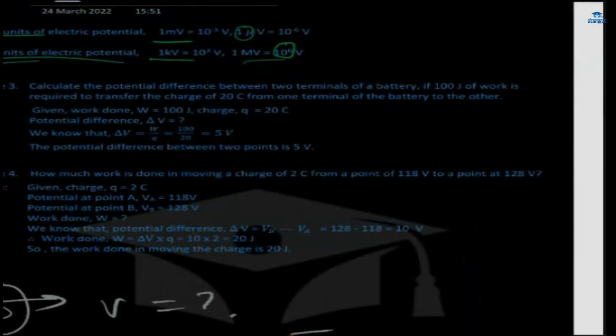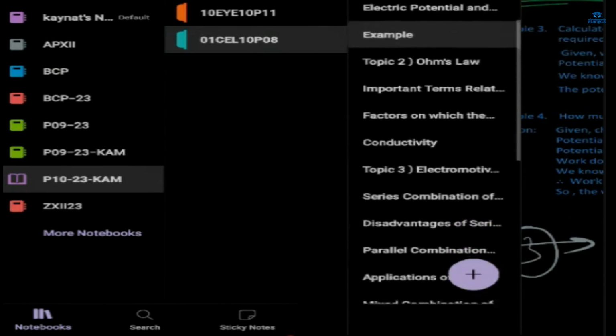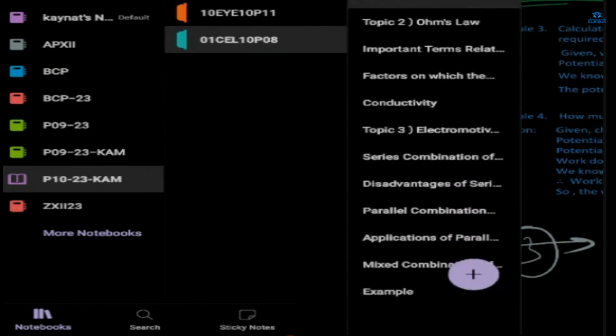So these are very easy examples. We'll enjoy it when we come to Ohm's law, and when we come to parallel and series combination, it is very interesting. As we go further, it will become more interesting.